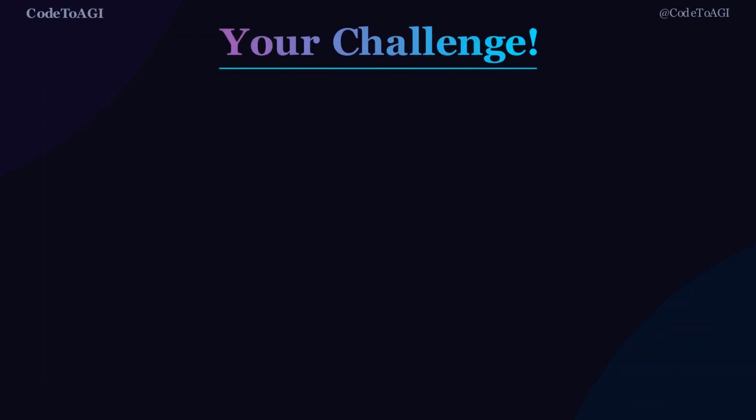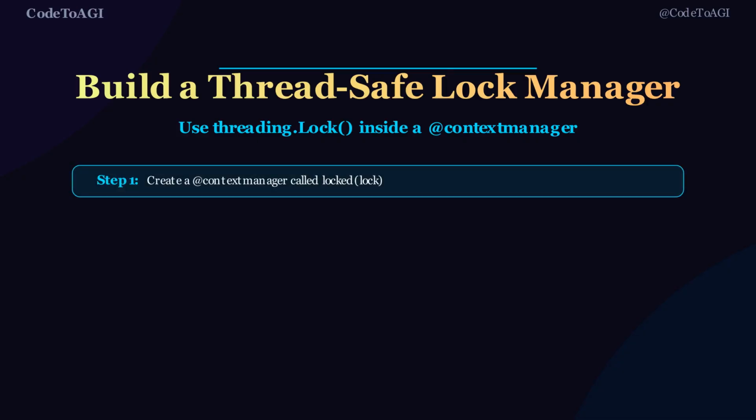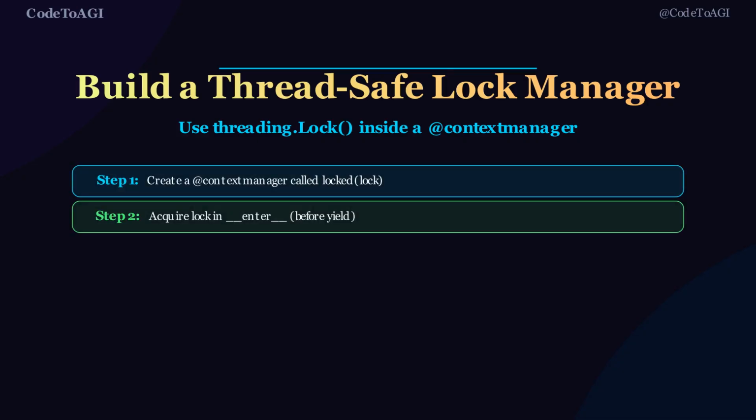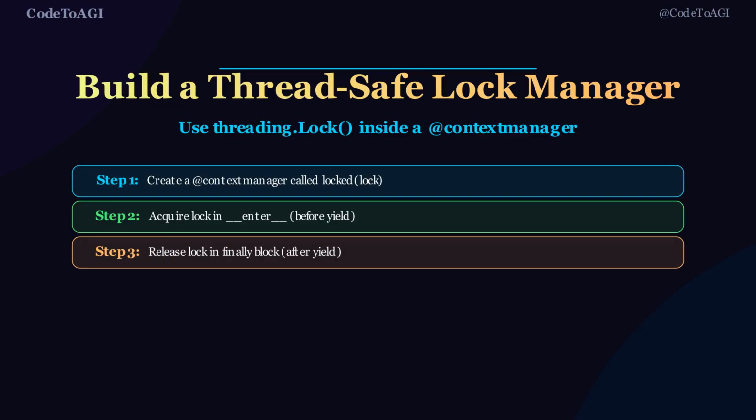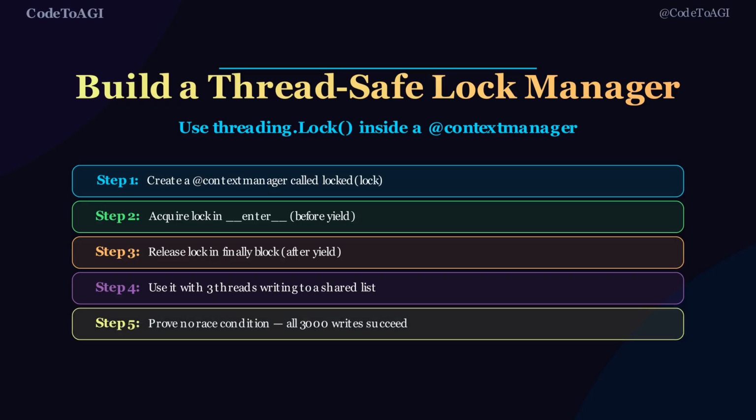This is exactly how ORMs like SQLAlchemy work internally. Your challenge: build a thread-safe lock manager. Step 1. Create a context manager function called locked that takes a lock. Step 2. Acquire the lock before the yield. Step 3. Release the lock in the finally block after the yield. Step 4. Use it with 3 threads, all writing to a shared list. Step 5. Run 1,000 iterations per thread. Verify all 3,000 writes succeeded.